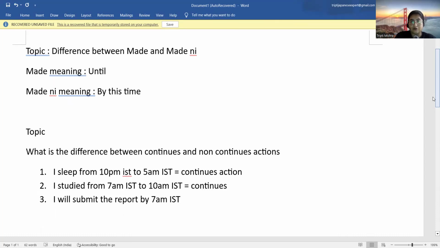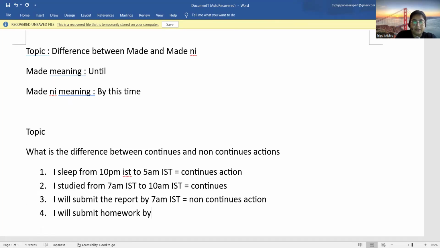So, is it a continuous action? No, it's not a continuous action. Okay, because the person will just fulfill the target. It's not a continuous action. So, it's a non-continuous action. If I say that I'll submit homework by day after tomorrow, is it a continuous action?